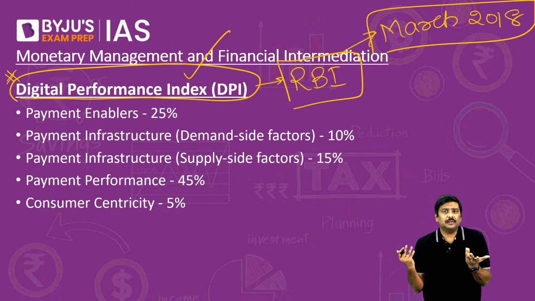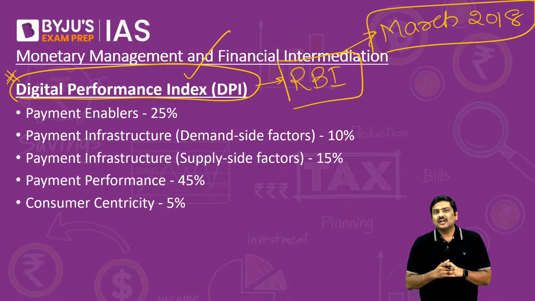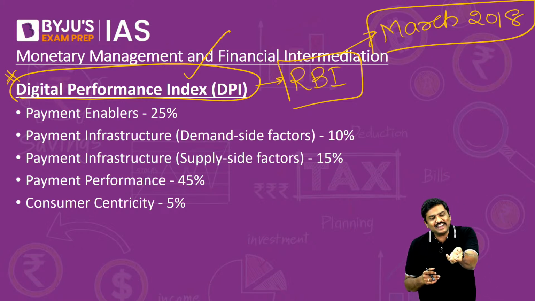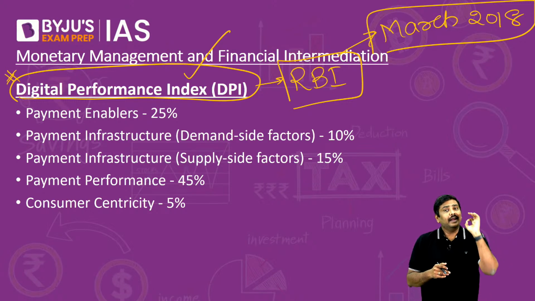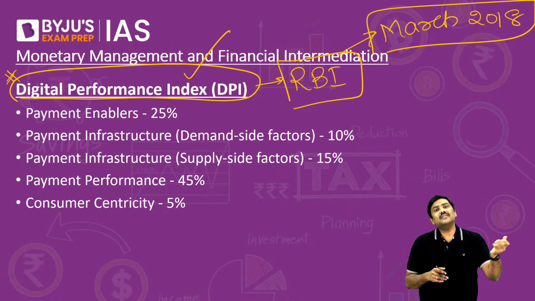Sir, for example, CPI is an index. Don't you think there's a base there? GDP growth rate is an index. There's a base there. Index of industrial production, index of 8 core industries, wholesale price index, all these are indices. There is always a base.